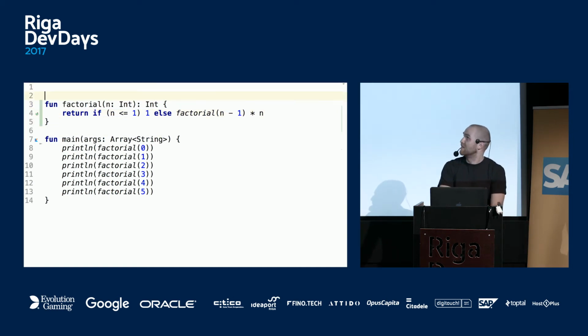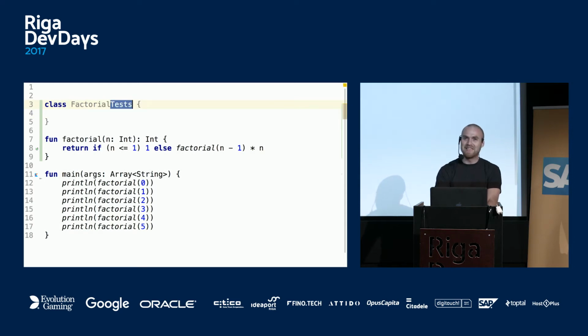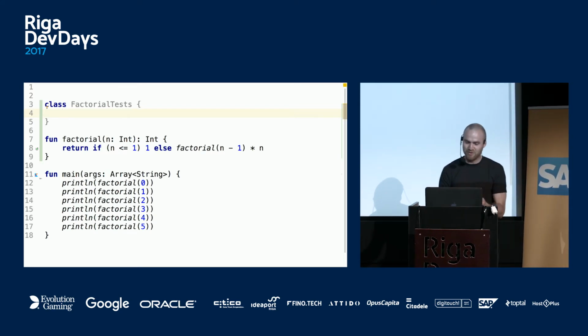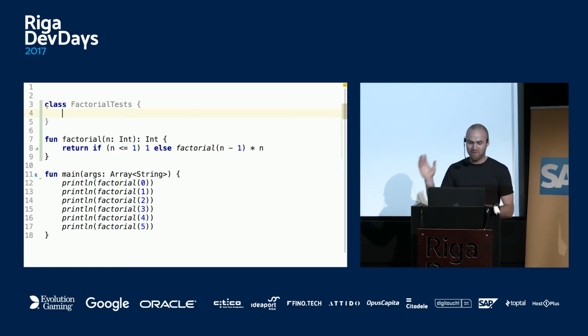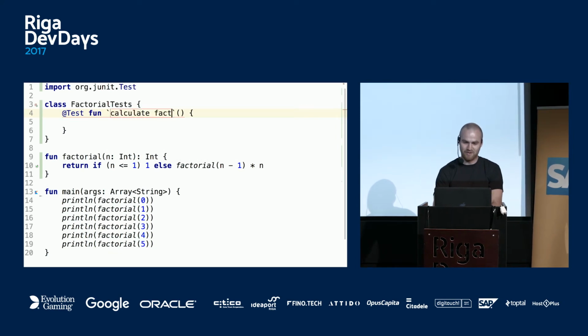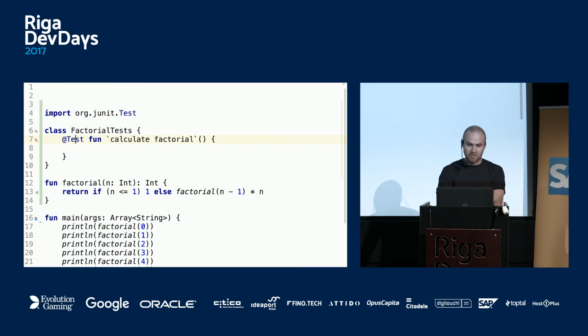So this is 2017, so we should probably be writing unit tests. Notice there's different tests, plural. This is the argument that all tools that assume that the postfix should be test are wrong, because you usually have multiple tests inside the class. So if everything's wrong, this is correct. And we can calculate factorial. You might notice here, test is just a normal JUnit annotation. Then, like in Scala, we have backticks to specify any function name. And now I'll just move all printlns into there.